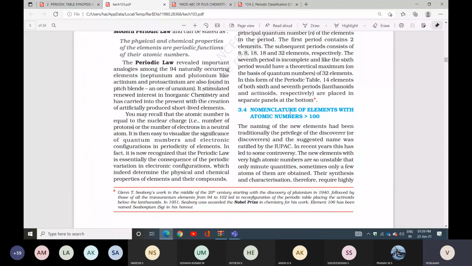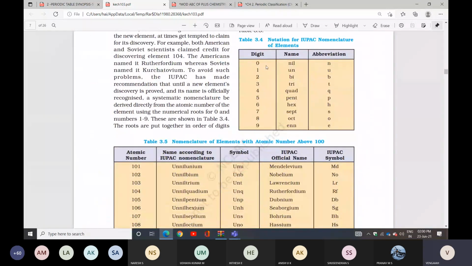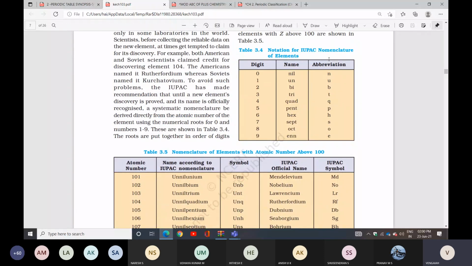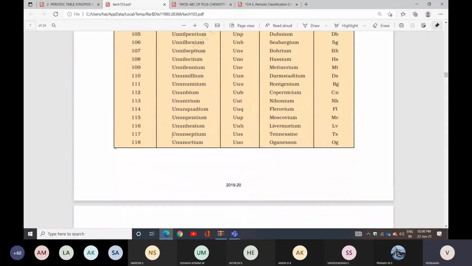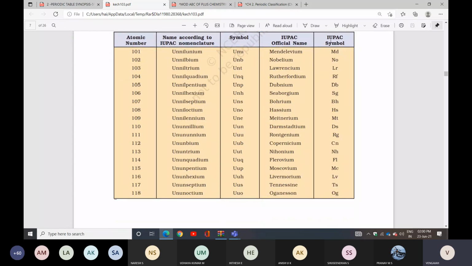Nomenclature of elements with atomic number more than 100. How can we name them? We go for the IUPAC nomenclature: zero is nil, one is un, two is bi, three is tri, four is quad, five is pent, six is hex, seven is sept, eight is oct, nine is enn. We take the first letters as the abbreviation. They have given elements 101 to 118, with the IUPAC name, symbol and official name also given. We can check it once again.